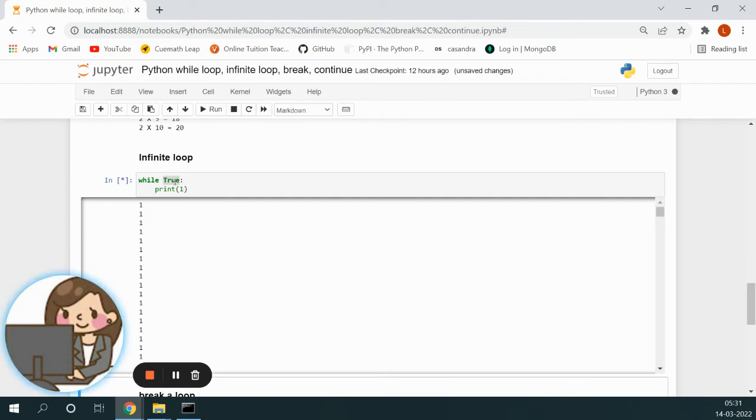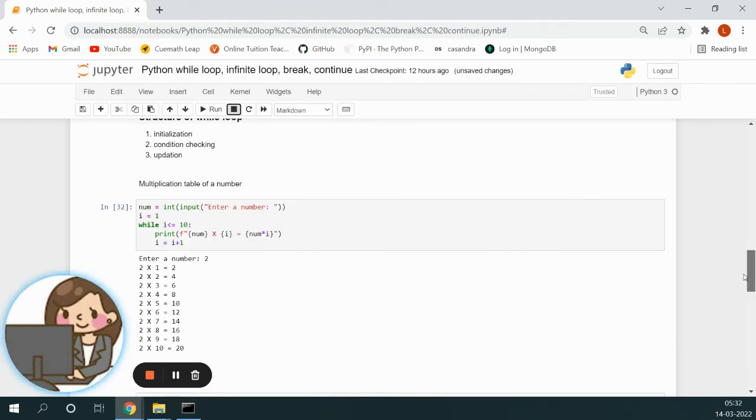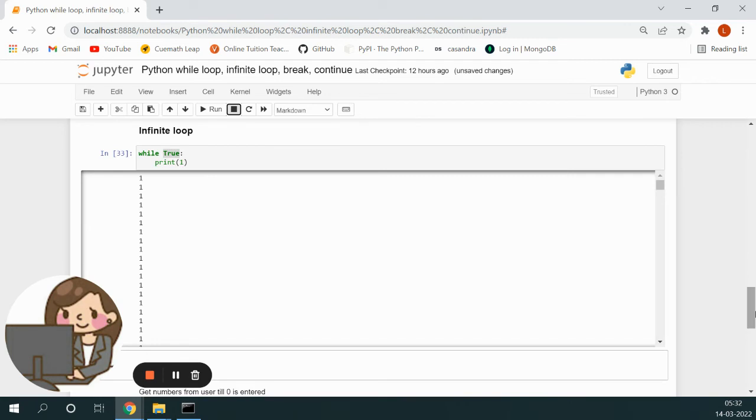There is nothing happening to change that condition. So such loops are infinite loops. I showed another example of an infinite loop earlier, where we were not updating the variable responsible for the conditional expression, and because of that an infinite loop was created.